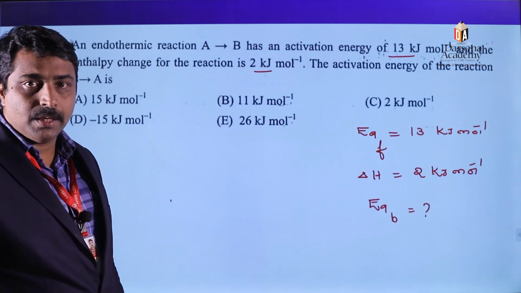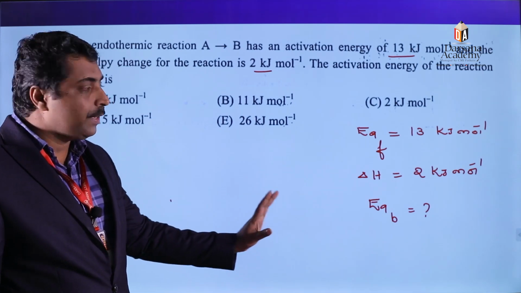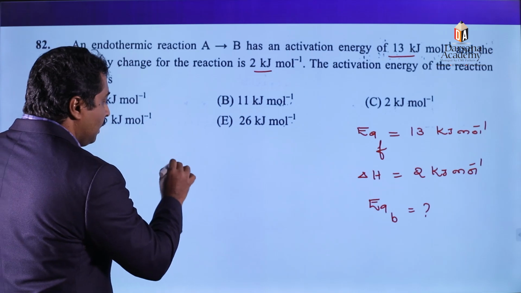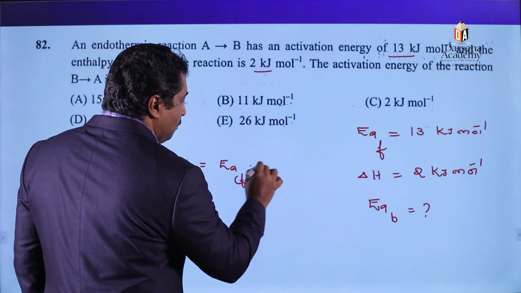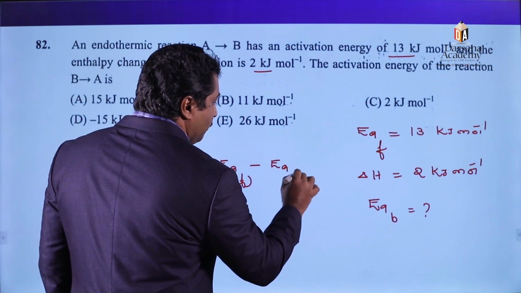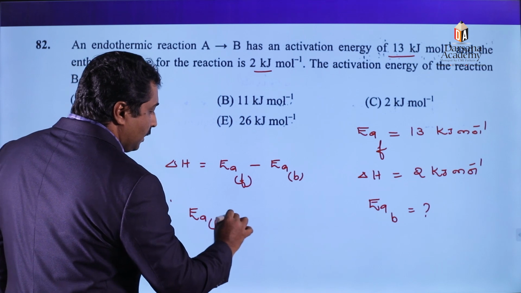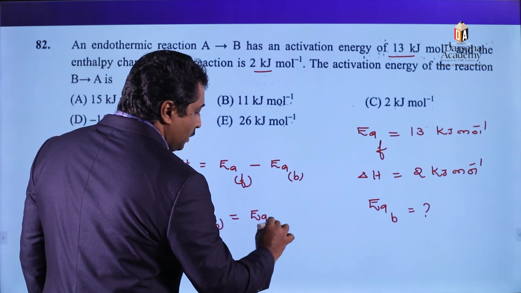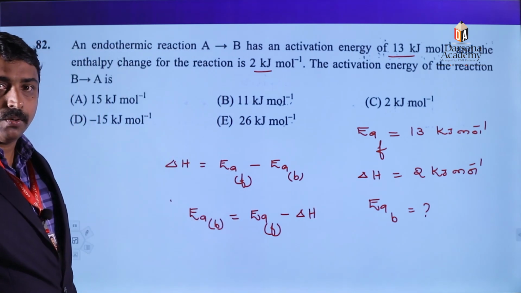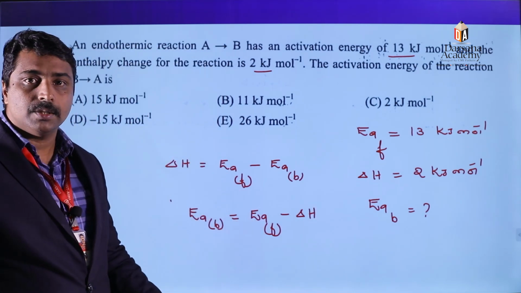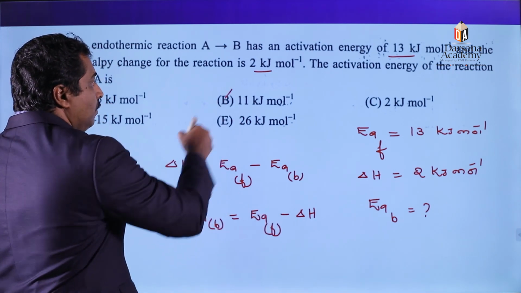What is the relationship between delta H, activation energy of forward reaction, and activation energy of backward reaction? Delta H is equal to activation energy of forward reaction minus activation energy of backward reaction, or activation energy of backward reaction is equal to activation energy of forward reaction minus delta H. Just substitute the values of activation energy of forward reaction and delta H. The value obtained is equal to 11.